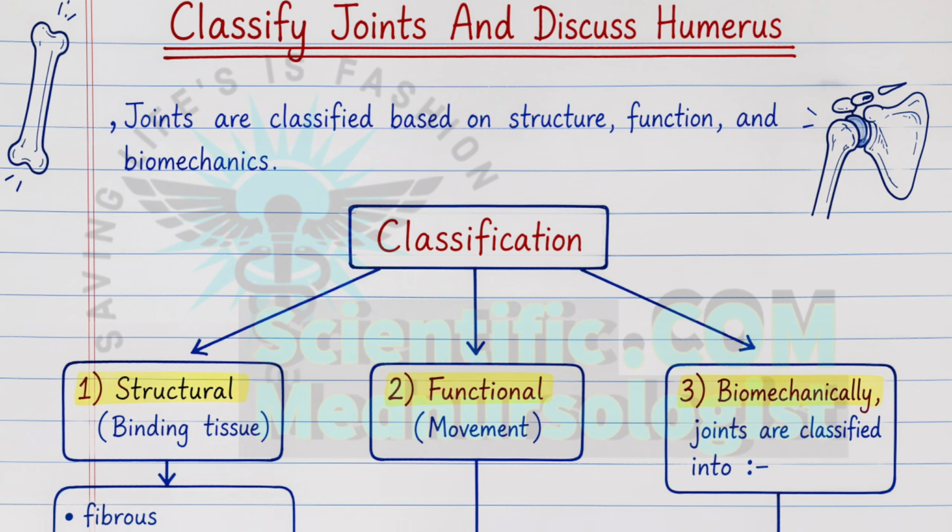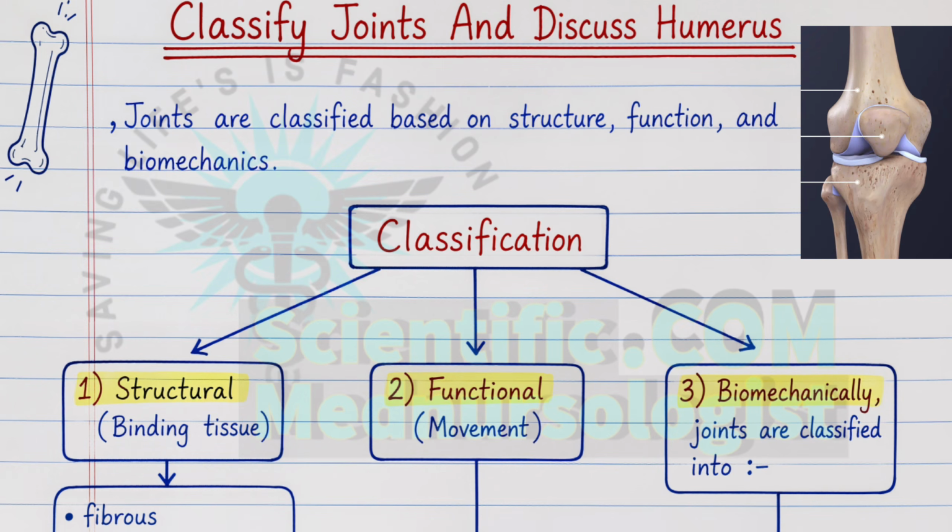So now let's solve the second question of this question paper, that is classification of joints and explain humerus. Firstly, what is a joint? A joint is a place where two or more bones meet, or it is like a junction of bones.